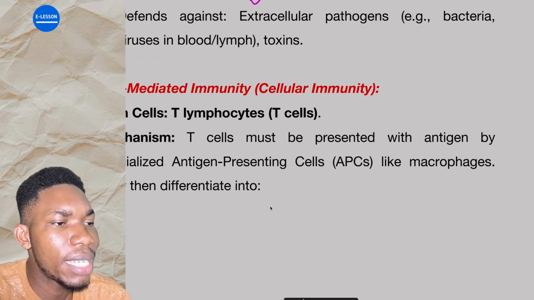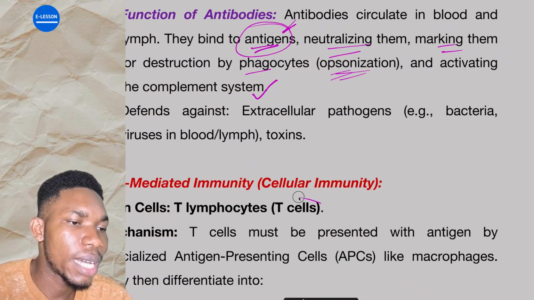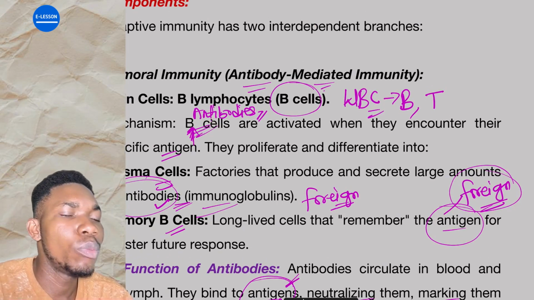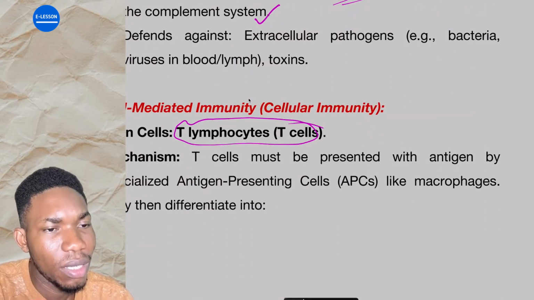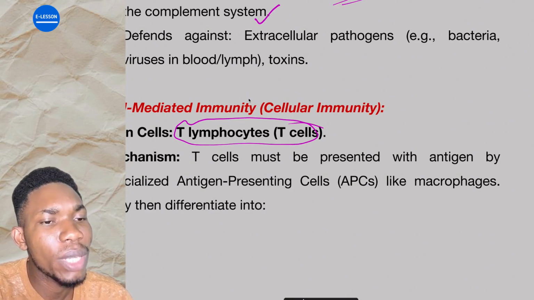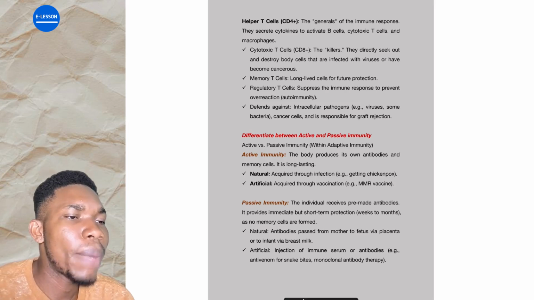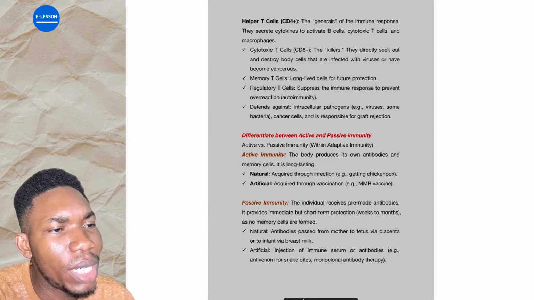Then we have the cell-mediated immunity. The main cells in cell-mediated immunity are the T lymphocytes. What did I say are the main cells in humoral immunity? B lymphocytes. Then this one, they are the what? T lymphocytes. T cells must be presented with antigen by specialized antigen-presenting cells like macrophages. They then differentiate into helper T cells, cytotoxic T cells, and regulatory T cells, and then defend against pathogens.